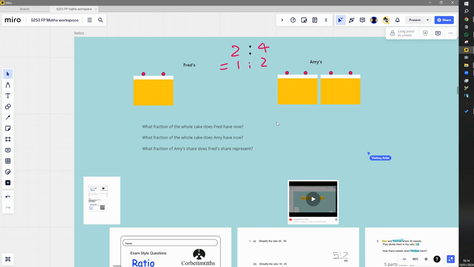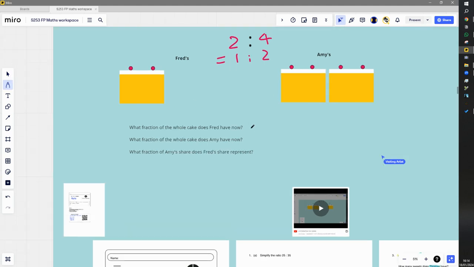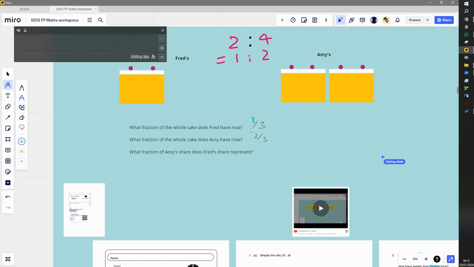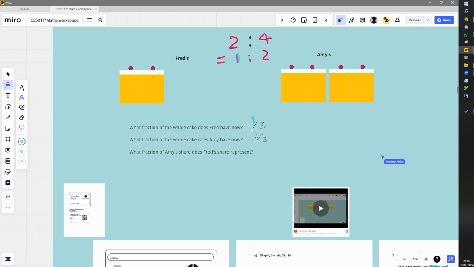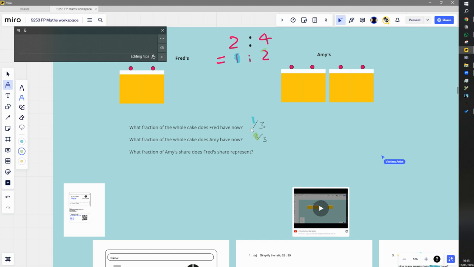So if we look at the first question then, what fraction of the whole cake does Fred have now? Well, we chopped the cake into 3 bits, and he has one of those bits, so he has 1/3. And Amy had 2 of those bits, so Amy has 2/3. So we'll just look at these fractions first, and we'll notice that the 1 is like that one there, and the 2 is like this 2 here.